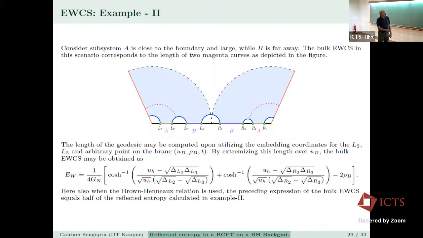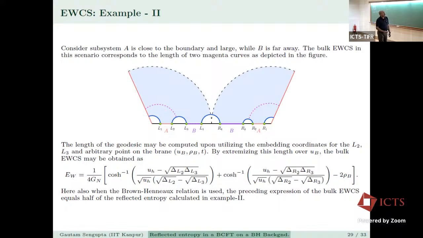Now we compute this: the entanglement wedge cross section can land on the brane. The length of the geodesic may be computed by utilizing the embedding coordinates for L2 and L3, and the brane is at a fixed brane angle. So this is rho B. These coordinates are not written down over here. So this U_B and rho B, and it's on a fixed time slice. The length of the geodesic can end at an arbitrary point on the brane, and this point U_B is not fixed. So you extremize this length over U_B, and then the bulk EWCS may be obtained like this.